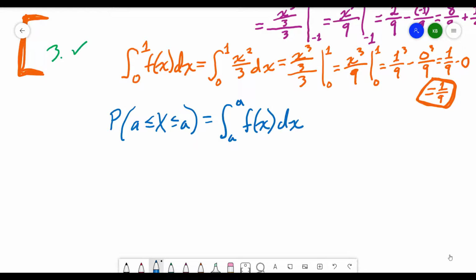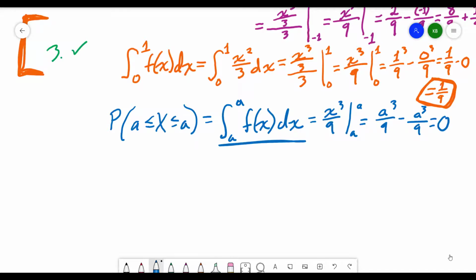If we take a look at the function that we had before, we would have taken the integral and we would have gotten x cubed over 9 evaluated from a to a. And if we plug a in, we get a cubed over 9 minus a cubed over 9, which is going to equal 0. So the fact that a definite integral, when evaluated from one value to that same value, is 0, that's the math behind the probability of a random variable taking on a single value being 0.